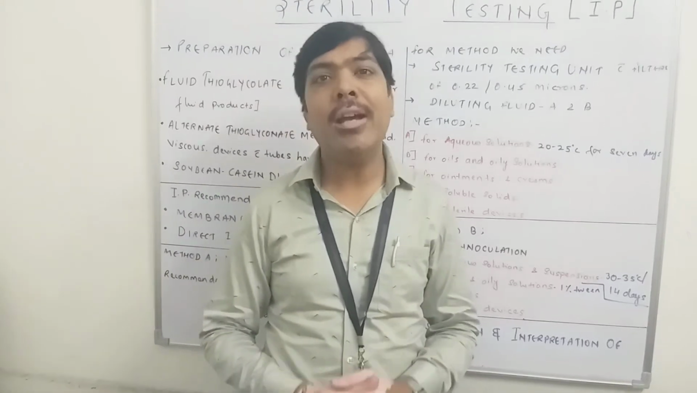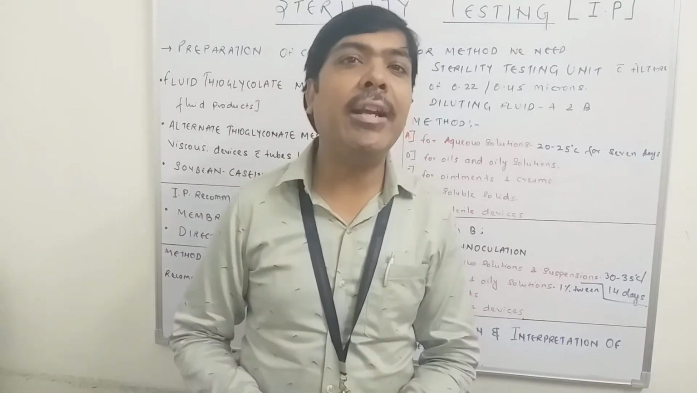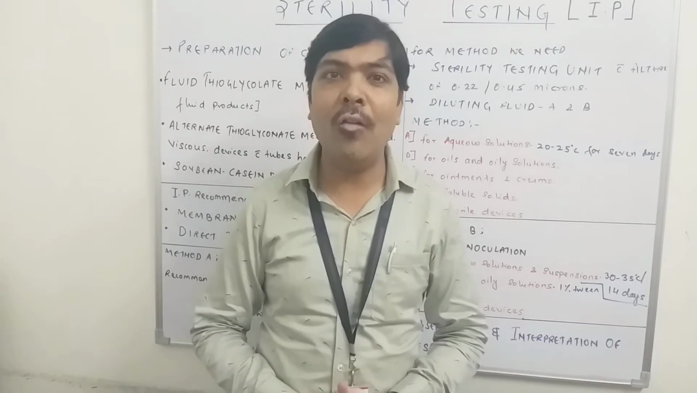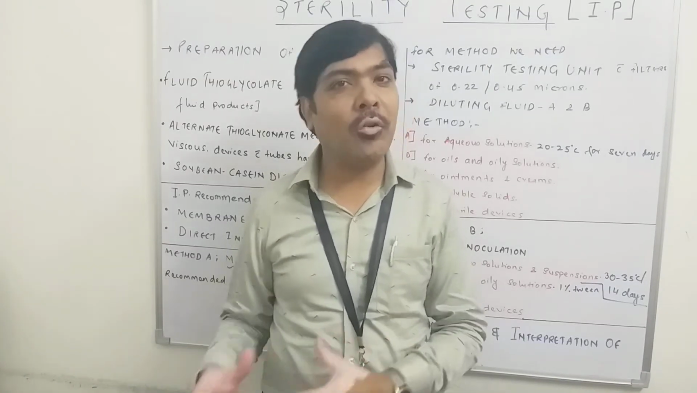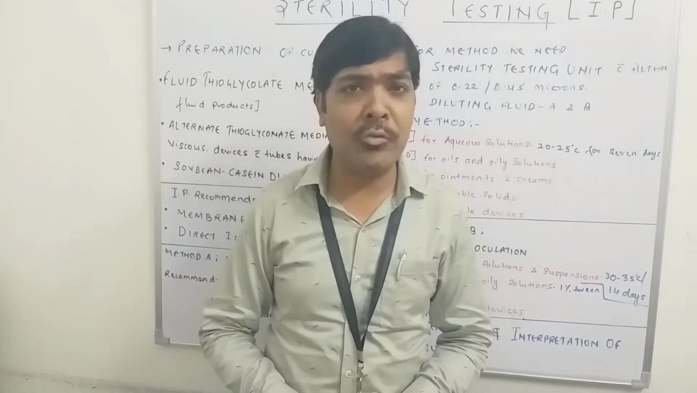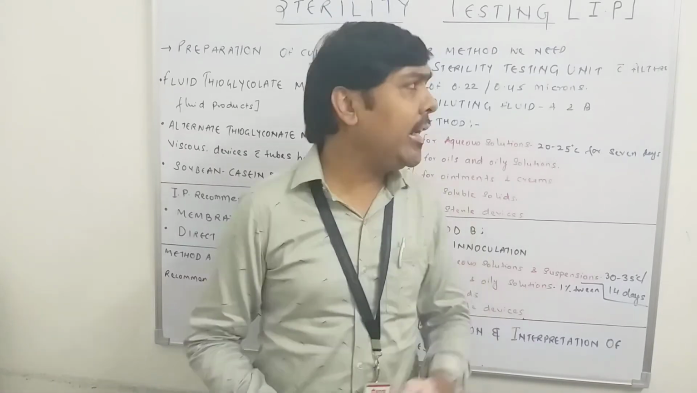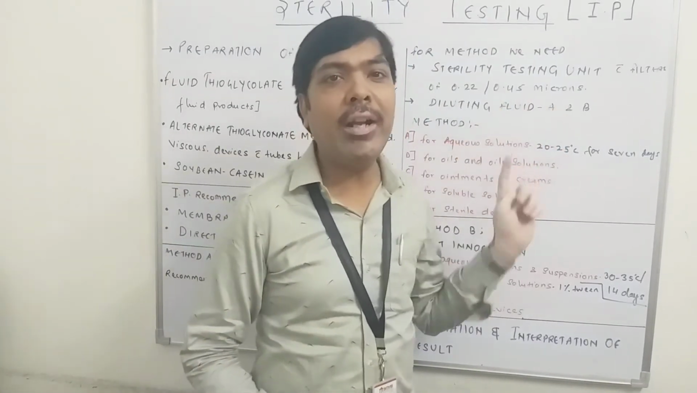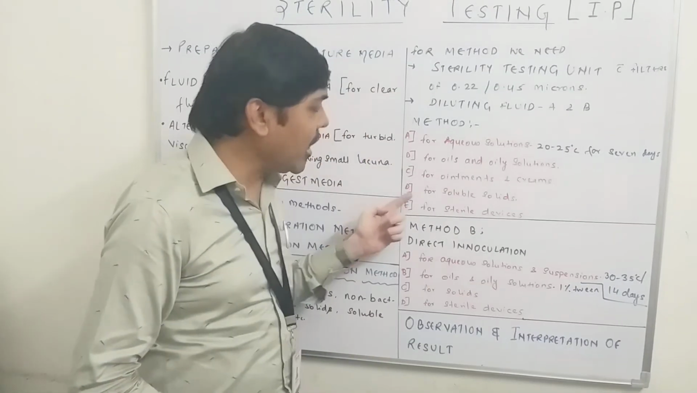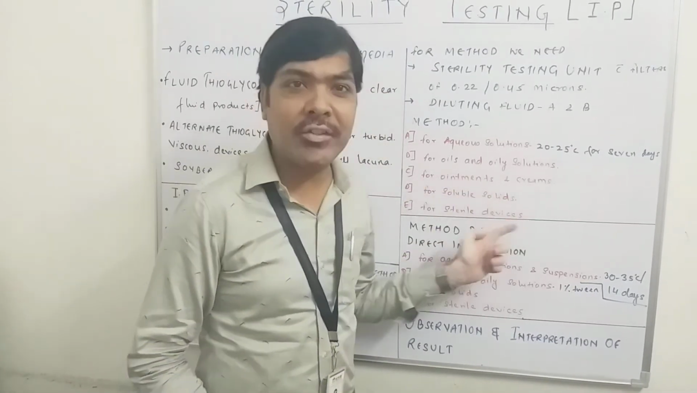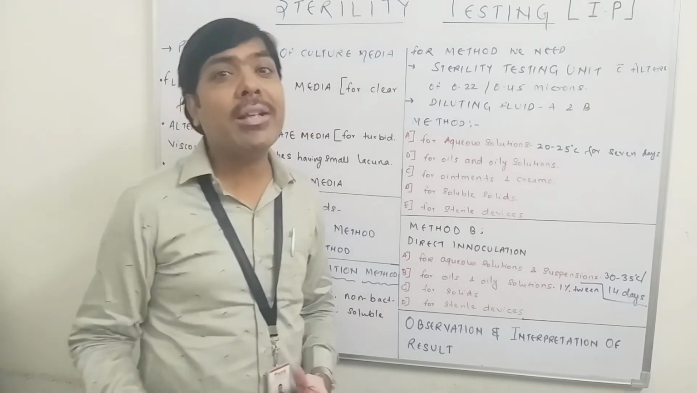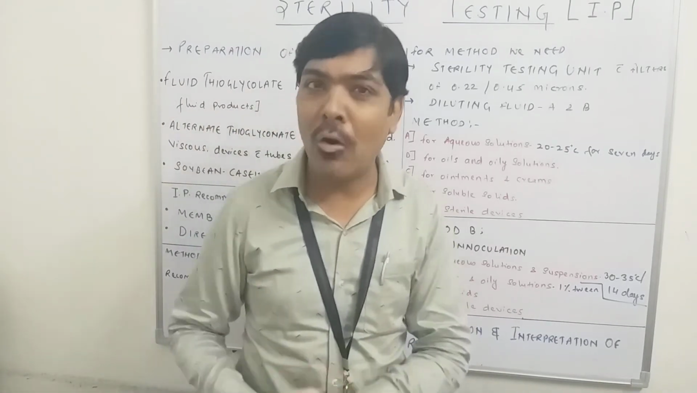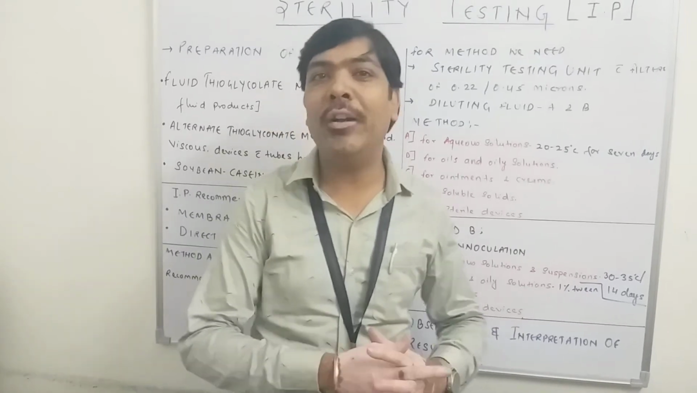We have to weigh 1 gram of peptone, dissolve it in 1000 ml of water, and further autoclave it. After autoclaving, the 1 gram of peptone solution in 1000 ml of water is called dilution fluid A. So if we have to perform the test for sterility for some soluble solid, what we have to do is mix the prescribed quantity of that solid powder with dilution fluid A.